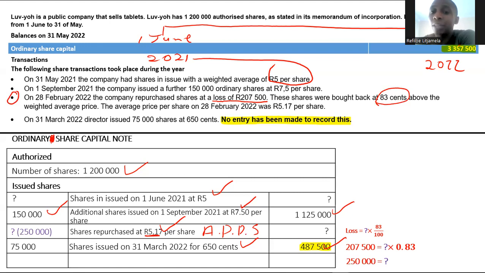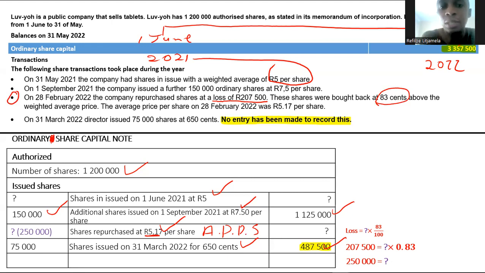Those are the number of shares that were bought back. We didn't have the number of shares that were bought back. And for you to understand this, you needed to understand how to calculate a loss from the buyback. And you should have done up to classwork 4. I think it's on classwork 3 and classwork 4. So that's where you more sort of learned about how to calculate a loss from the buyback. Here I gave you the loss. I didn't give you the number of shares that were bought back. So it was your duty to calculate the number of shares that were bought back.